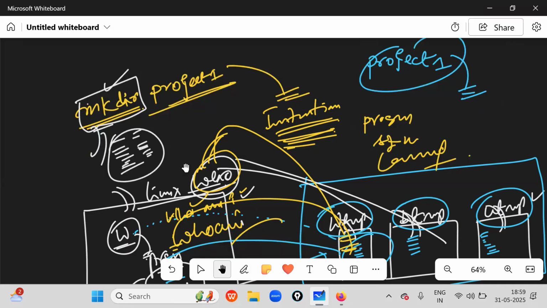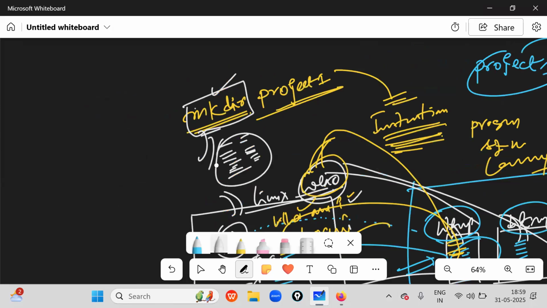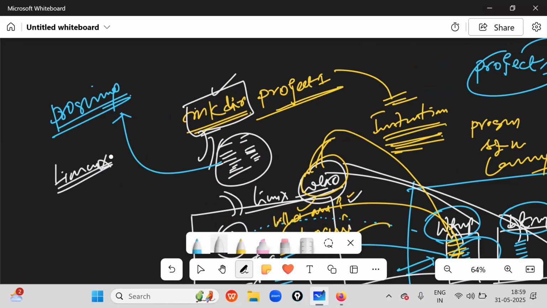Sir, are all these commands nothing but instructions? Yes, instructions only. A command is nothing but a group of instructions written by using any kind of programming language. Linux has been written by using C and assembler.